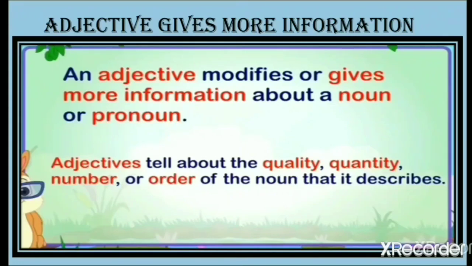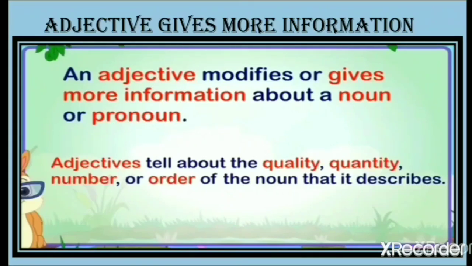So an adjective can give a lot of information about a noun or a pronoun. Adjectives tell about the quality, the quantity, number or order of the noun that it describes.